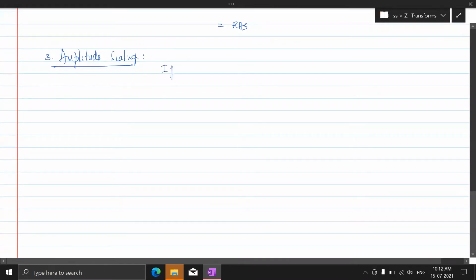If the z transform of x of n is X of z, then the Z transform of a to the power n times x of n, so this is the scaling that we're using. We are scaling it by an exponential. Understand that? We are scaling it by an exponential. So this should be X of z by a. This is how things are.